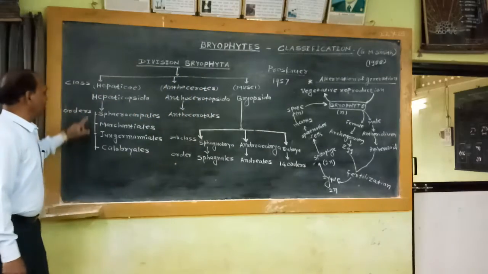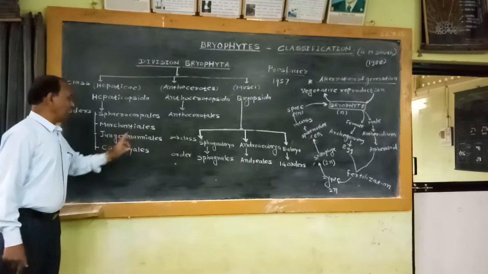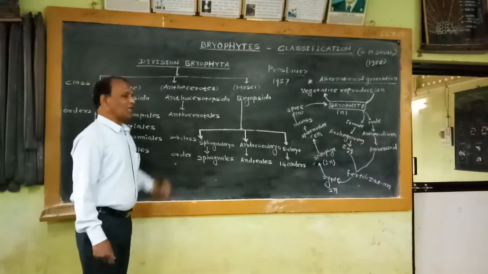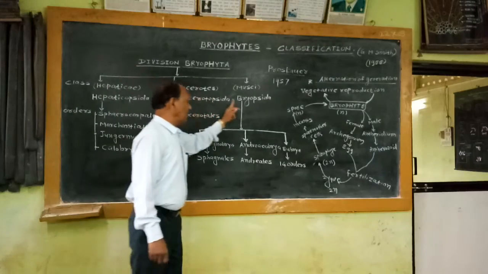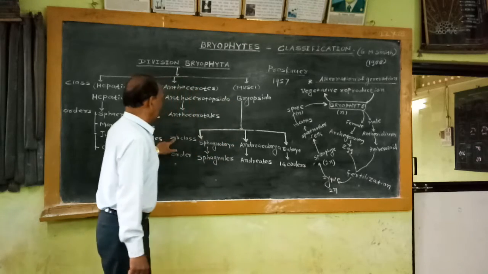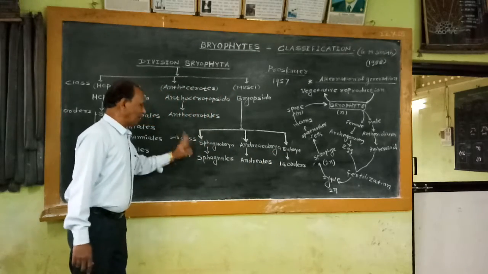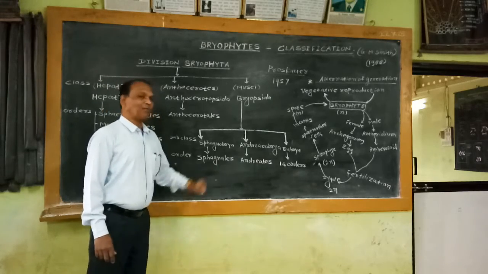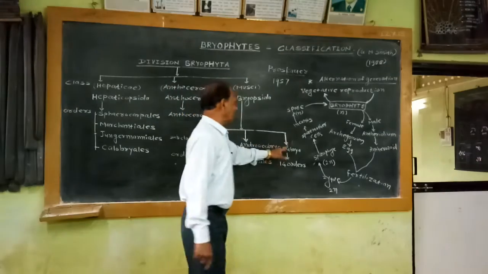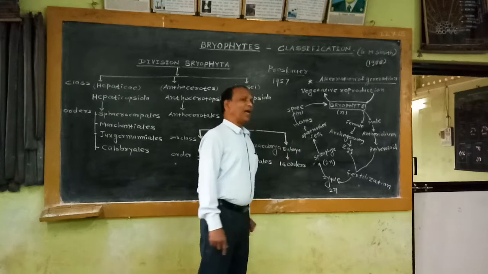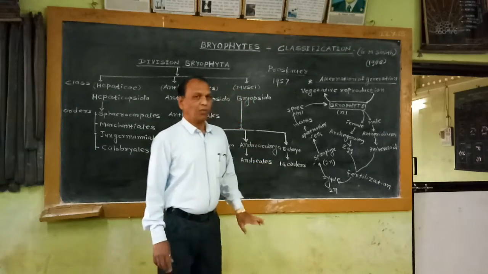Then the Hepaticopsida class is divided into four orders, namely Sphaerocarpales, Marchantiales, Jungermanniales and Calobryales. The second class, Anthocerotopsida, has only one order, known as Anthocerotales. The third class, Bryopsida, is divisible into three subclasses: Sphagnobrya, Andreaeobrya and Eubrya. The Sphagnobrya subclass has only one order, known as Sphagnales. The Andreaeobrya subclass has only one order, known as Andreaeales. The last subclass of Bryopsida, Eubrya, is the largest and has 14 different orders.